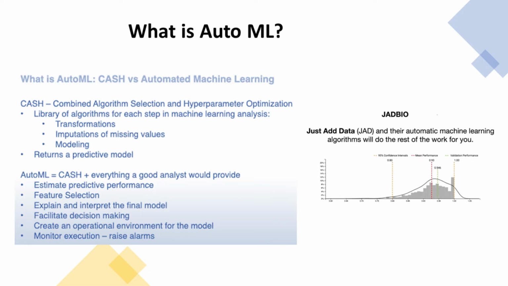Now some people confuse AutoML with what is technically called CASH. Now CASH stands for Combined Algorithm Selection and Hyperparameter Optimization.